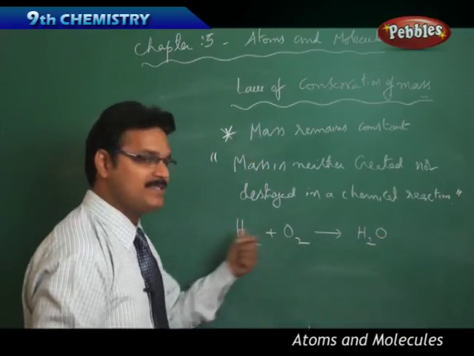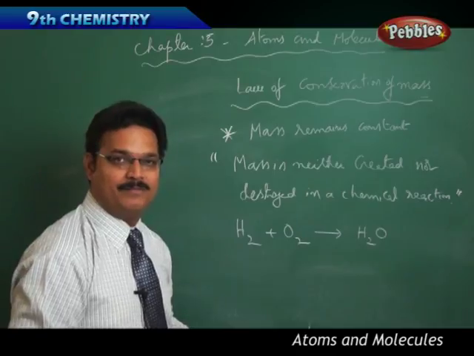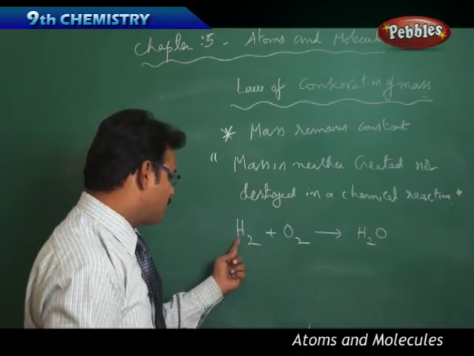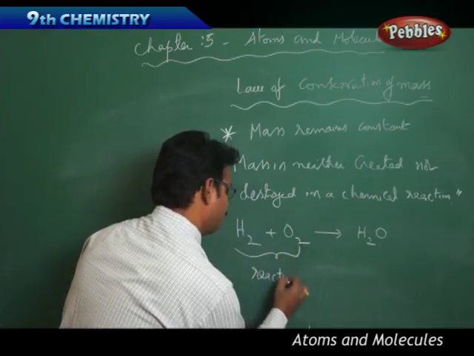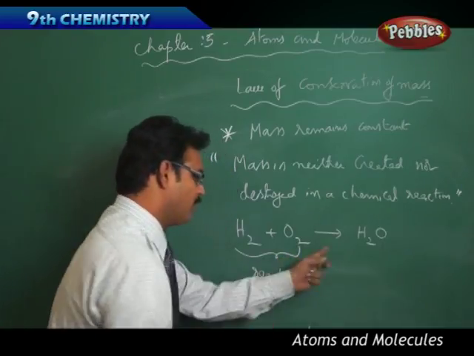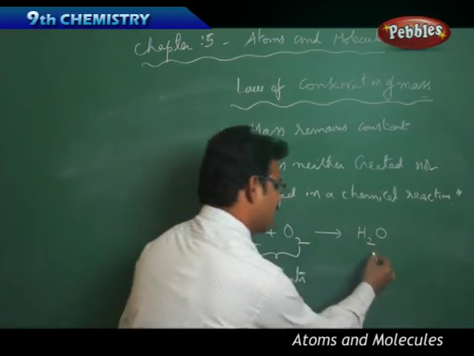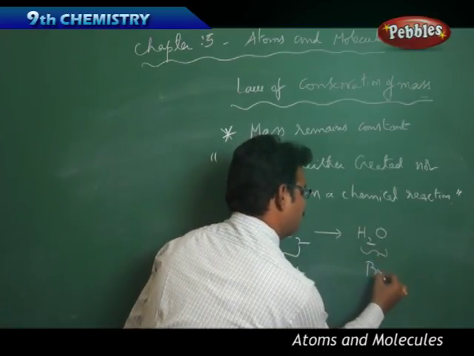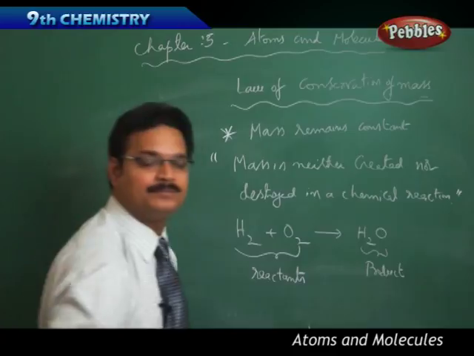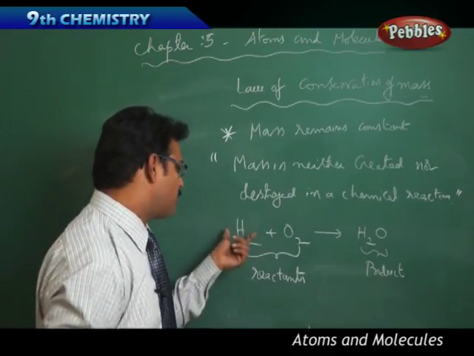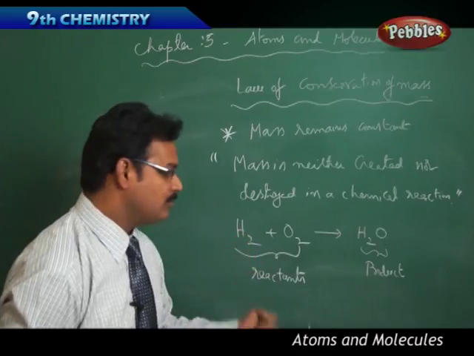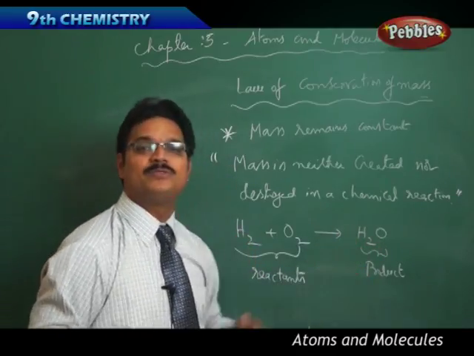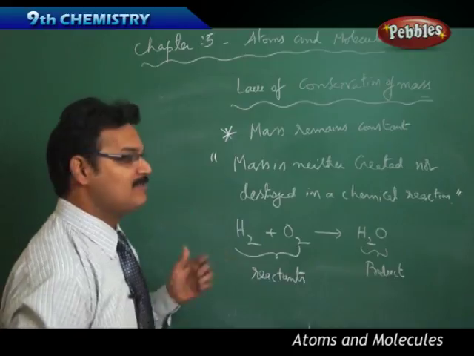Of course, I have not balanced the equation. But this hydrogen plus oxygen are the reactants before the chemical reaction, and this is the product after the chemical reaction. The total amount of mass of hydrogen plus oxygen is equal to the mass of H2O. That is the law of conservation of mass.